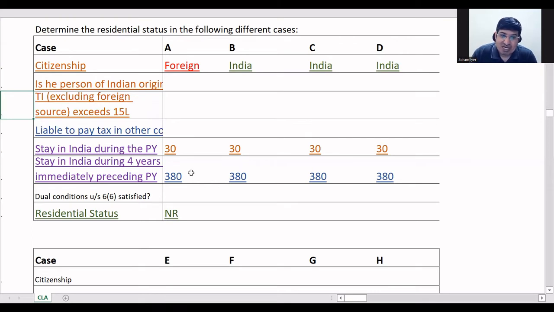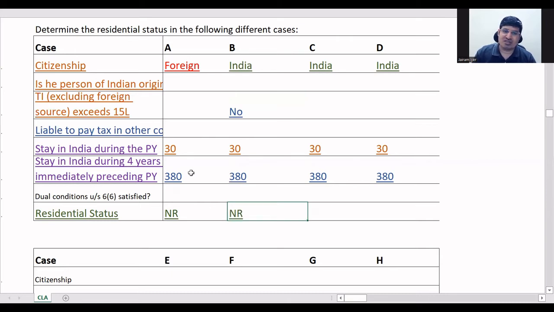If it is less than 15 lakhs, then again 1 point is not getting fulfilled and he will become a non-resident. It has to exceed 15 lakhs, only then he has a chance for 2 more conditions. If he fulfills, he can become a ROR. No, it doesn't exceed. So if he's not exceeding 15 lakhs, then he's becoming an NRER straight away.